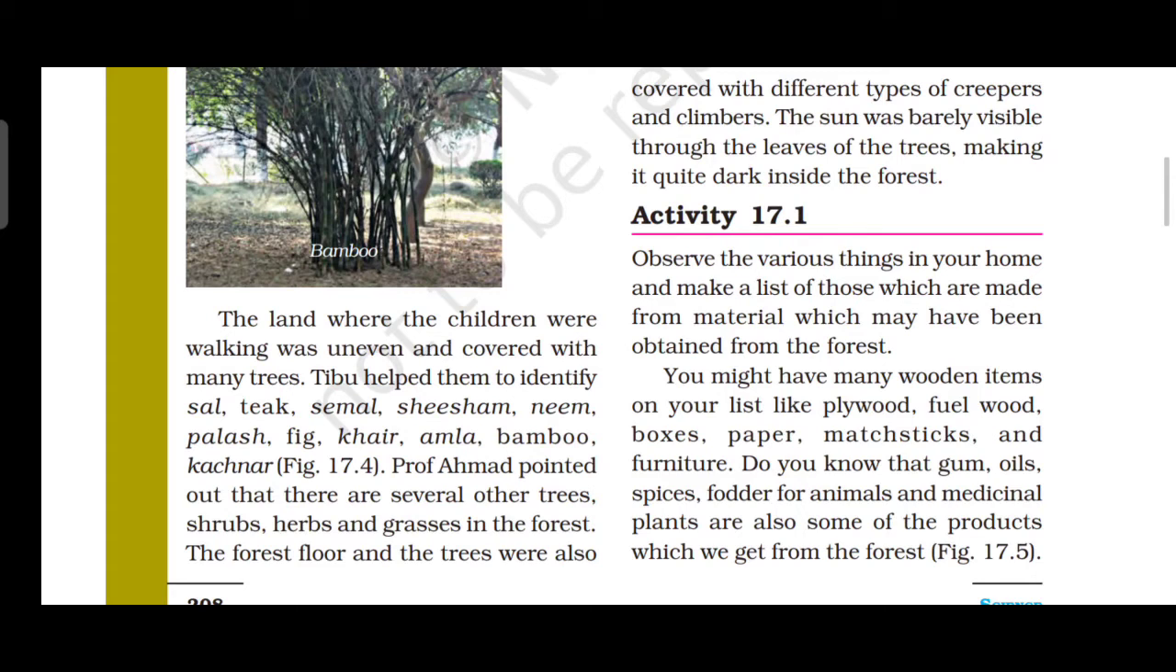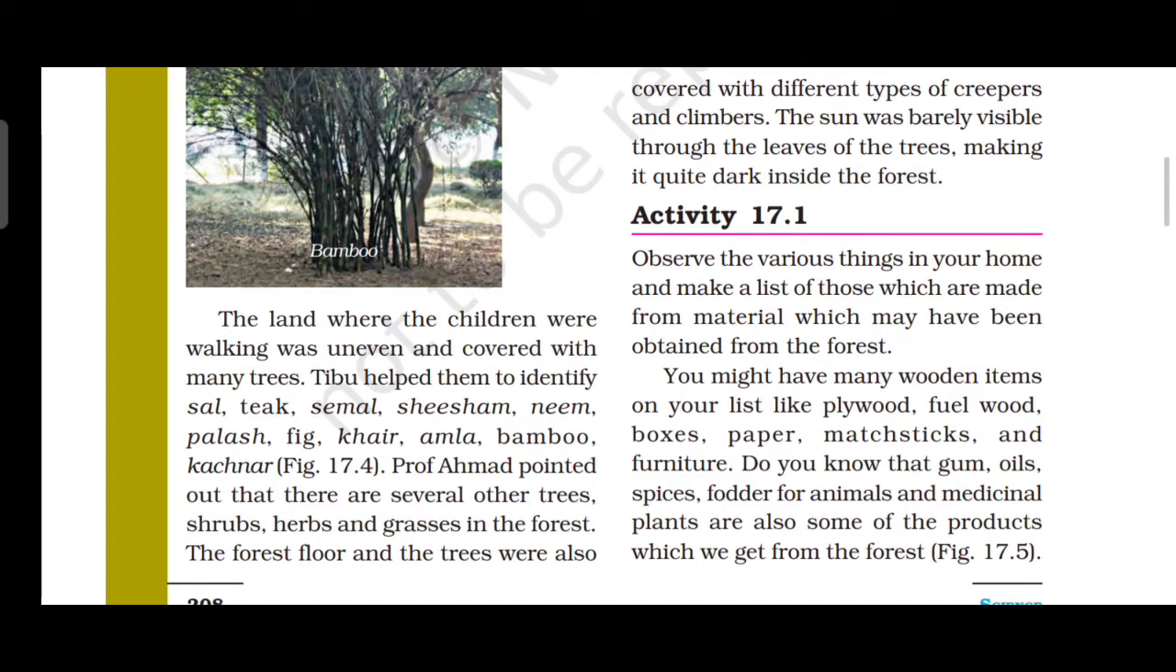The sun was barely visible through the leaves of the trees, making it quite dark inside the forest. See the picture, ma'am? There, the sun is barely visible. So the area is very dark inside the forest because of that. Several other trees, shrubs, herbs and grasses are in the forest. The forest floor and the trees were also covered with different types of creepers and also climbers. So the sun was barely visible in that area, so it is dark in the forest.